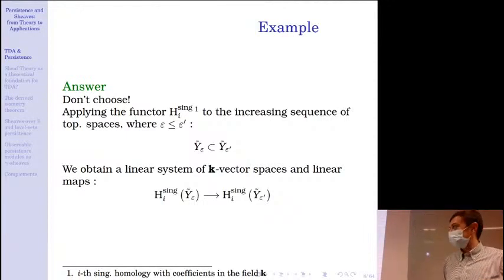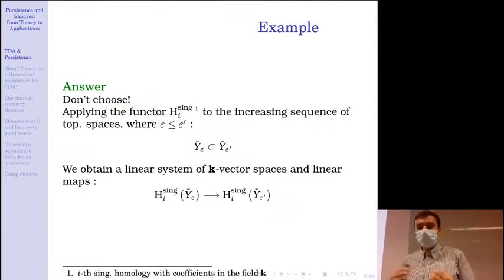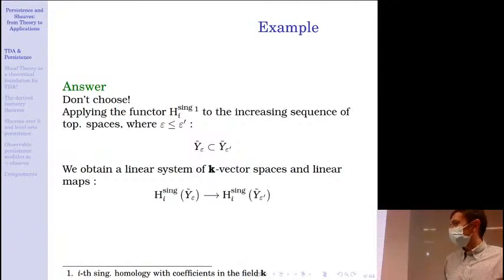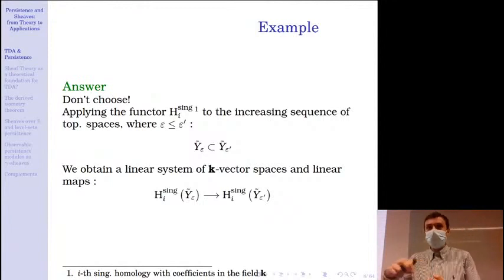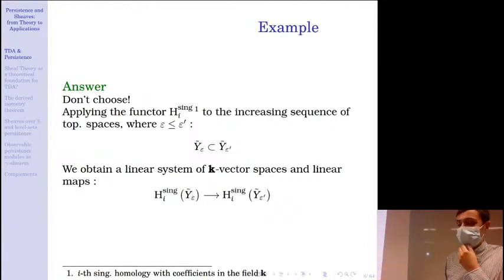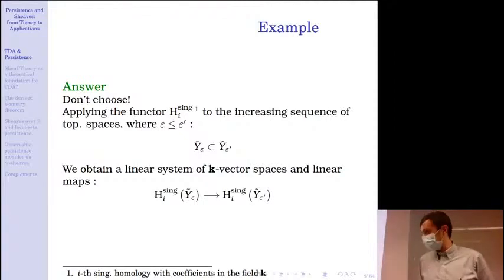We will look at all the values of epsilon, at all scales, and we observe that the Y tilde epsilon form an increasing sequence of topological spaces, meaning that when we apply the singular homology functor with coefficients in a field, we actually get a linear system of K-vector spaces.